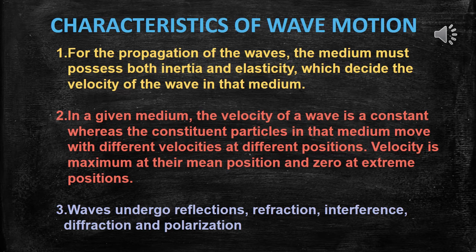But sound waves undergo reflection, refraction, interference and diffraction. Sound waves cannot be polarized. Okay, so these are all the important characteristics of wave motion.